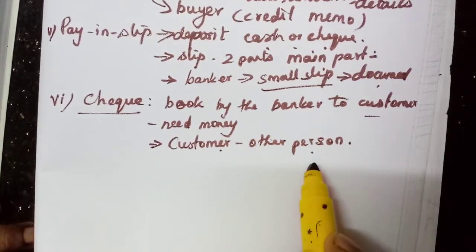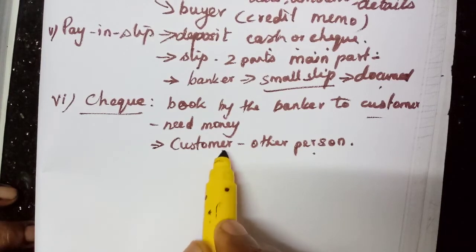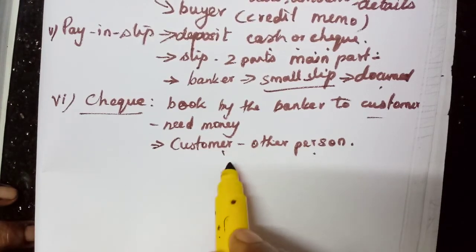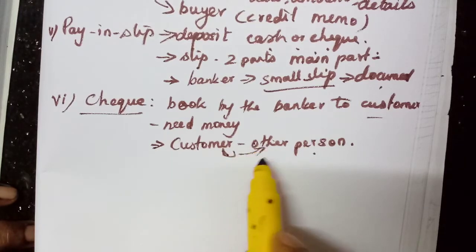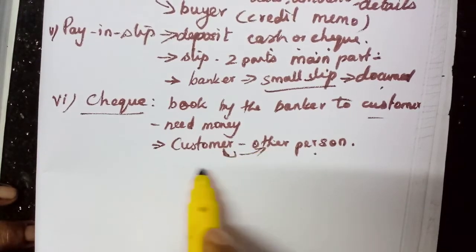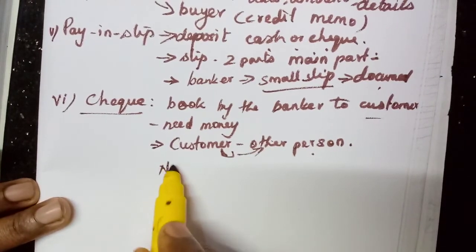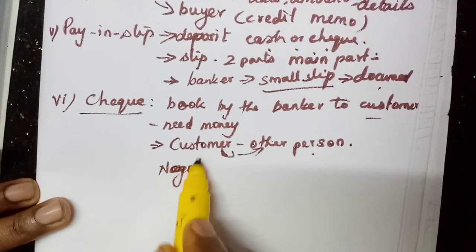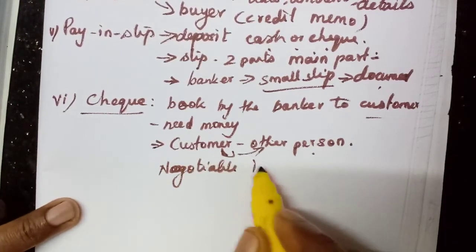Since the customer can give that check to another person, the ownership is transferred from one person to another. That is why a check is called a negotiable instrument.